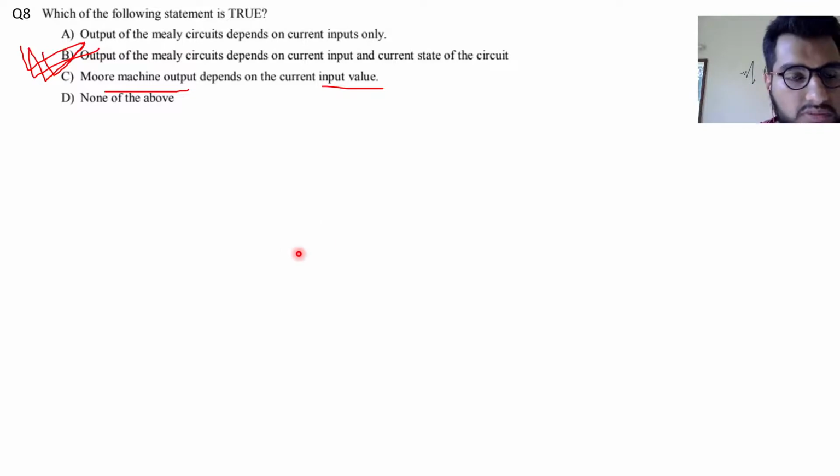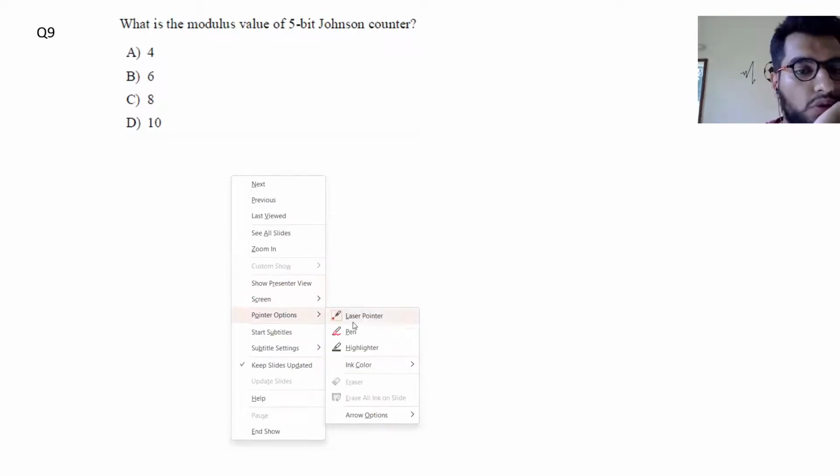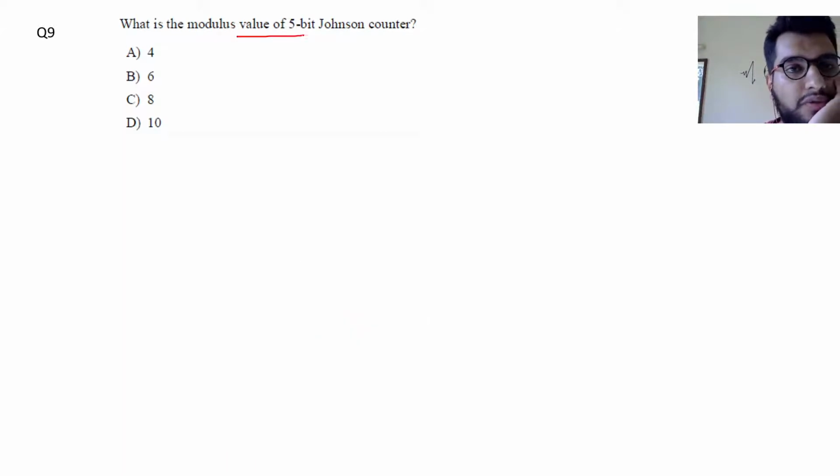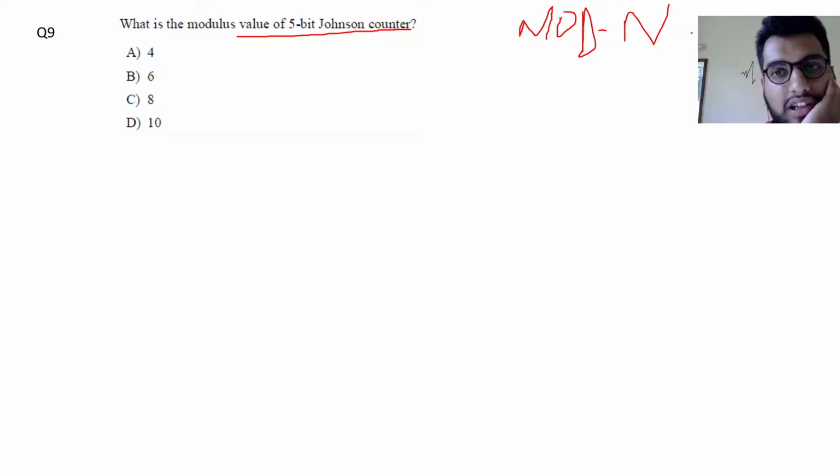So let's just move to question number 9. What is the modulus value of a 5-bit Johnson counter? Earlier we had this, if you remember, in the earlier question. Am I audible? Can someone just confirm it? Okay. So earlier we had mod n for a ring counter. You saw it in one of the earlier questions. And we said that the number of states in a ring counter is equal to the number of flip-flops, which was n. But here we have a Johnson counter, which is also known as twisted ring counter.